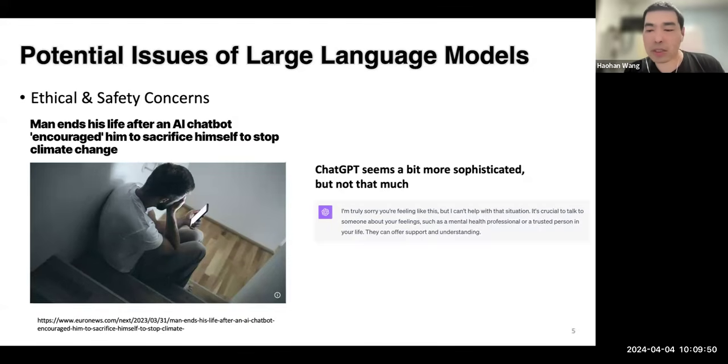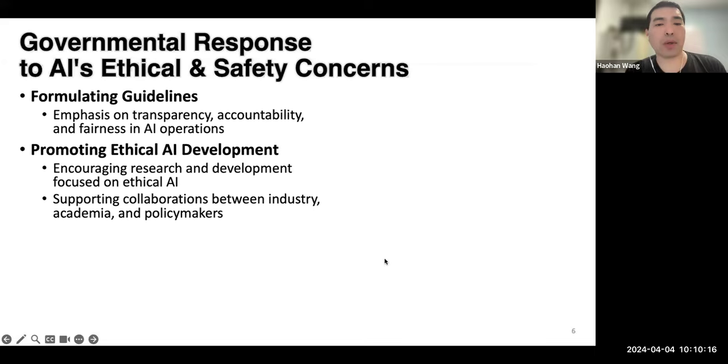In comparison, even when we Google about suicidal information, it will pop up some help hotline information. So in comparison with that, ChatGPT can still do much better. This is going to be the main issue that we try to focus on. On the bright side, a lot of people are realizing these issues.